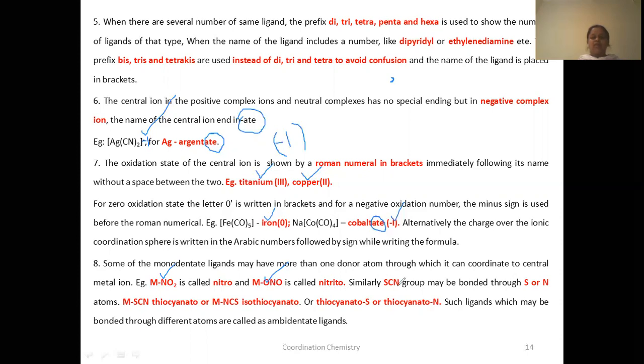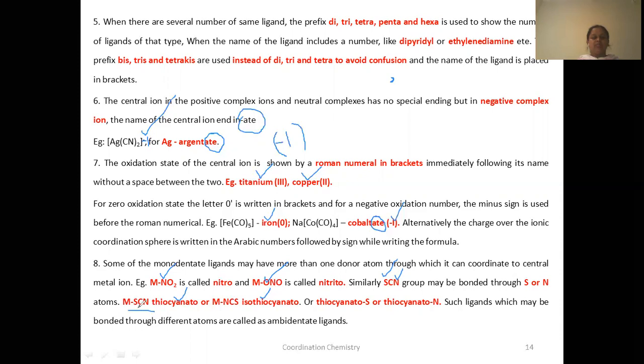Similarly, there are a few other examples, like SCN. Here there are also two donor atoms, sulfur and nitrogen. If sulfur is the donor atom, that is thiocyanate. If nitrogen is the donor atom, that is isothiocyanate. There is also a difference in the linkage between the metal and the donor atom of the ligand. That linkage you have to show here.